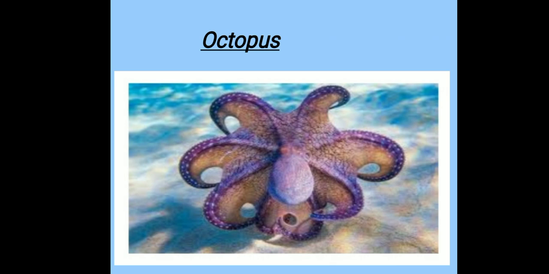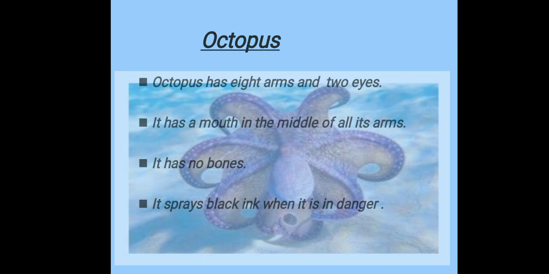And above there is a light pink color thing. Can you see over here? It's the eyes of an octopus. Around its arms, octopus is having eyes and it's having its mouth. And do you know what octopus do when octopus feel that octopus is in danger? Octopus sparks a black ink. Let's move and read about it.